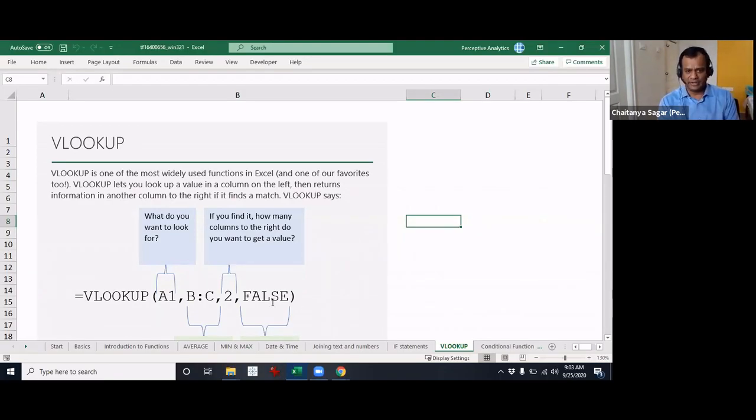Just to be clear, the last time, which was Wednesday, we essentially went through VLOOKUP. I told you how to use VLOOKUP, and also a couple of advanced areas that I explored. Today we will take up one more area in VLOOKUP that is a little bit more advanced than the basic, not really advanced. And then we will move to certain other functions. So that's the game plan for today.